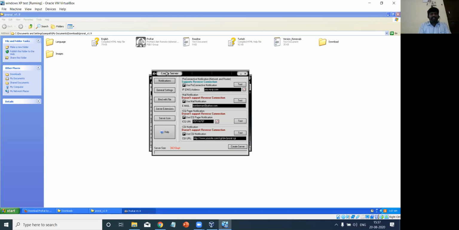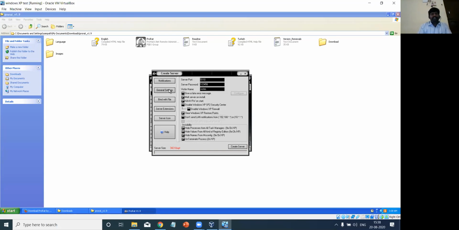The first menu will be the notifications. If this is the registered ProRAT, I'll get the notification through mail also. Suppose I registered with some other users, I'll get the mail notification once the file or the ProRAT has been launched on the target machine. And then if you want, you can enter the IP address or DNS number, and you can enable the other options also. I'm using the trial version, so these features may not work successfully. So I'll move to the next step, which is general settings.